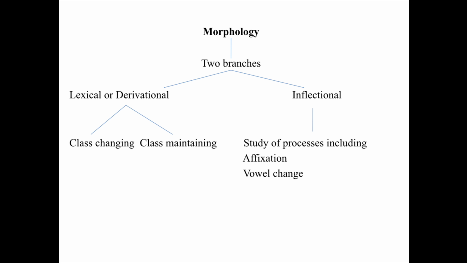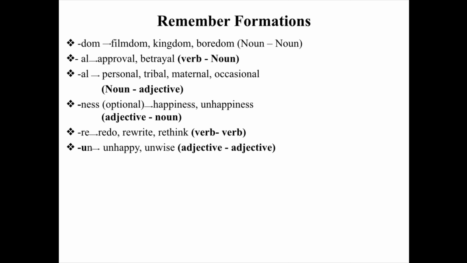But if you take a verb like do and you add re to it as a prefix, thereby you have the resultant word as redo. In the case of this, there is no change in the grammatical category. The word is a verb and the newly derived word is also a verb. Hence, it is an example of class maintaining morphology. The other examples could be filmdom, kingdom, or boredom, where you find that a noun, which is the base word, gives us new words which are also of the noun category.